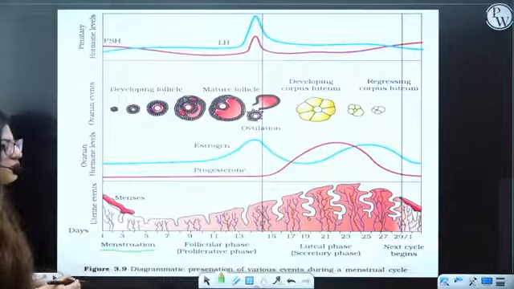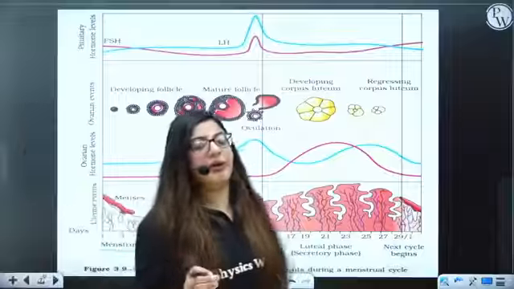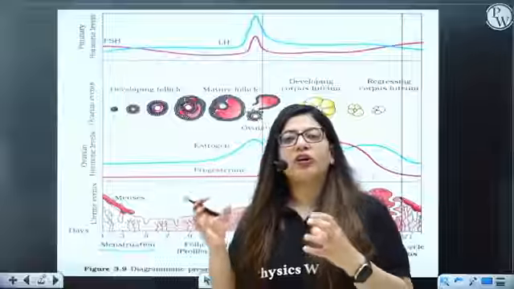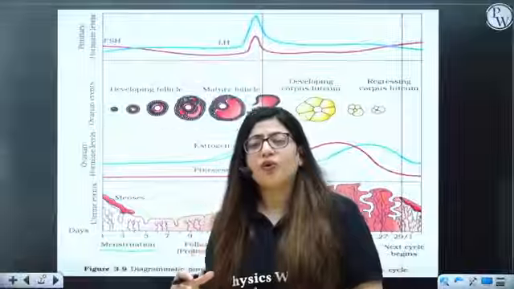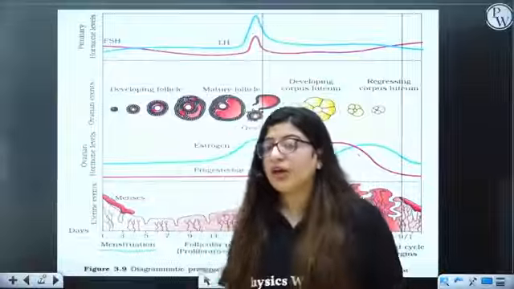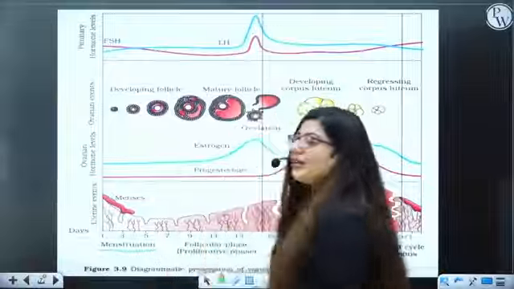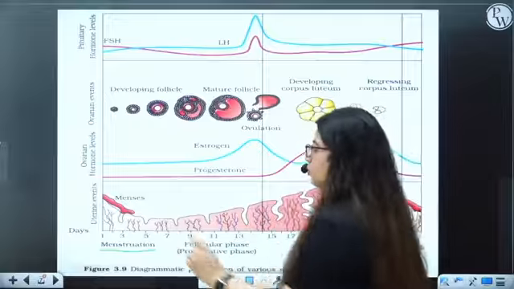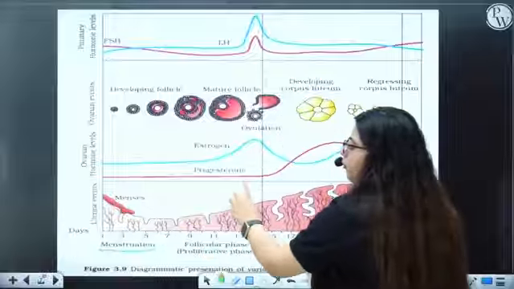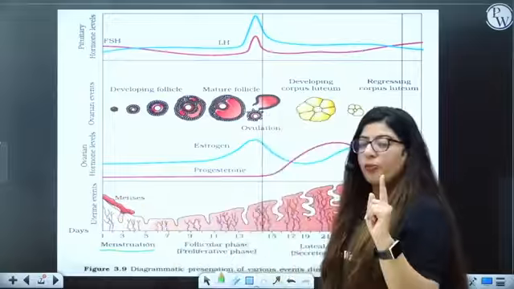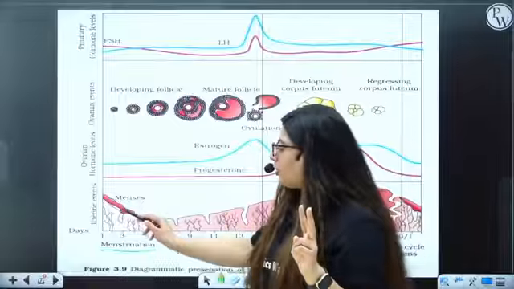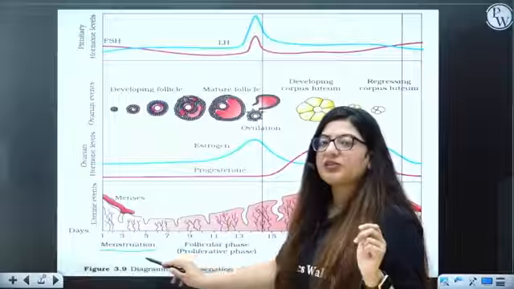I've told you the menstruation phase is the phase where a female undergoes menstrual bleeding, right? The endometrium sheds off. As I have told you, endometrium will only be shed off when there is low progesterone. So during menstruation, there is very low level of progesterone. As you can see, the peak of progesterone here is very low. So when there is no progesterone, there will be no maintenance of endometrium. The endometrium will shed off, leading to the first phase, that is menstruation.